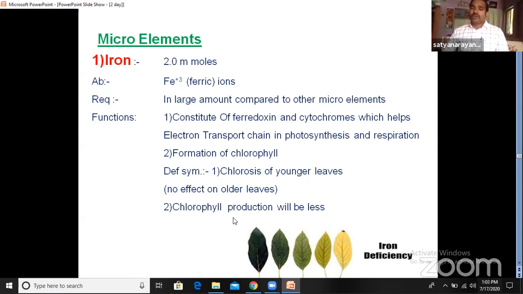Then chlorophyll production will be less. If iron is deficient, chlorophyll will not be synthesized. The function of iron is to synthesize chlorophyll. If chlorophyll won't synthesize, the leaf gradually converts into yellowish color, and it leads to chlorosis disease. So this is the role of the iron element.